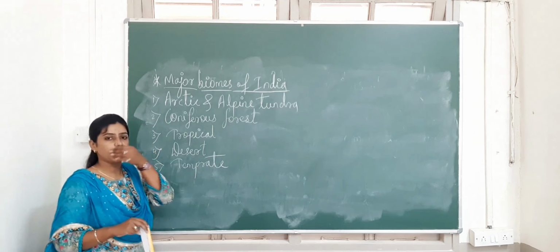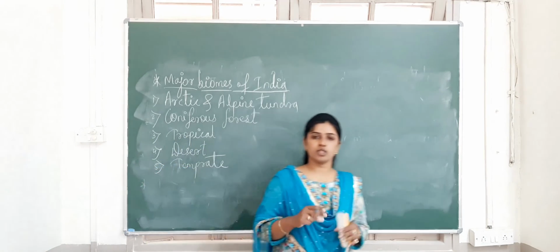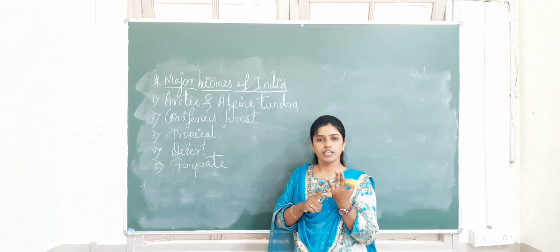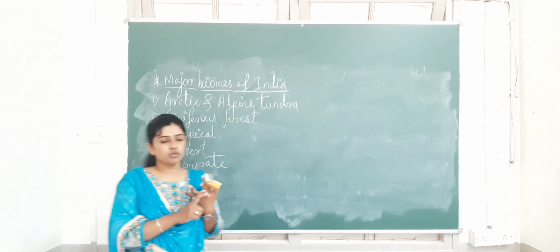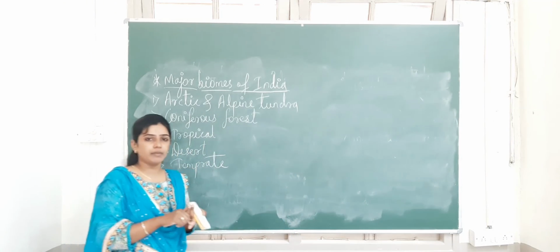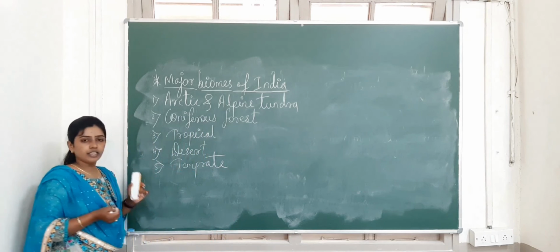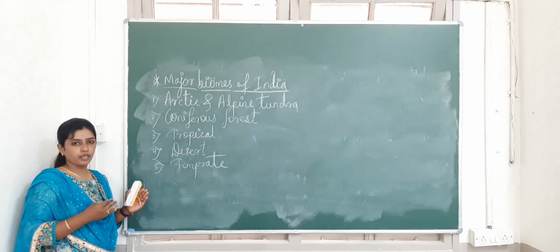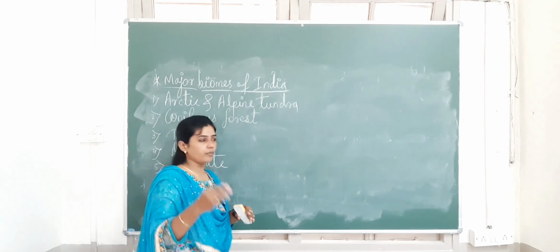So this is about biome. Up to now we have seen some of the terms used to study ecology: the ecology definition, then population definition, then ecosystem, environment, habitat, biome, niche, community. So this is the basic introduction part of this topic, and now we'll move to the next important part, from where the topic will start.